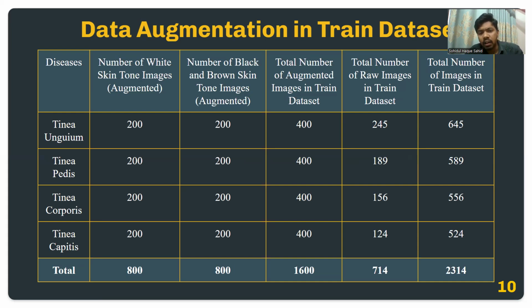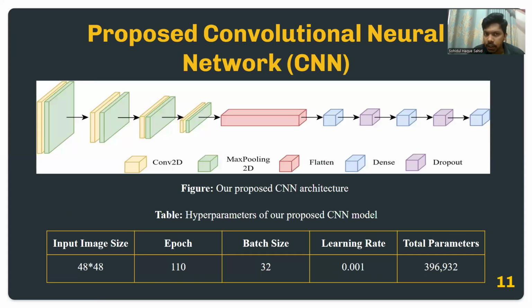So here we have ensured a balance in the number of images between all the classes, and eventually the total number of our training dataset images is 2,314.